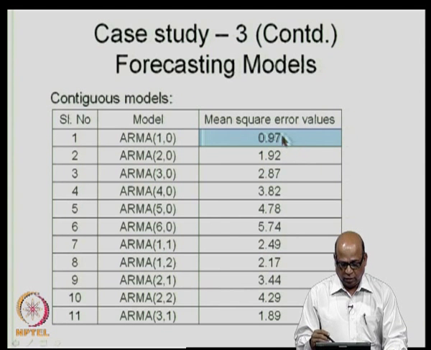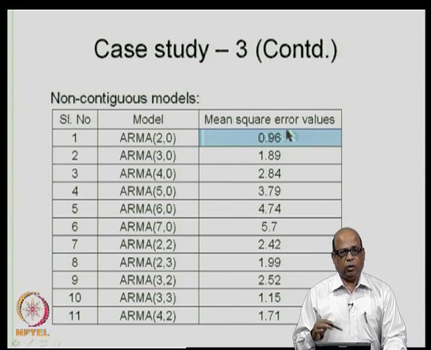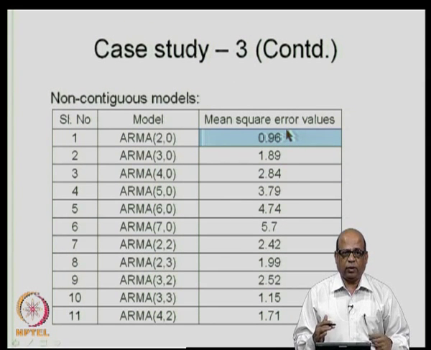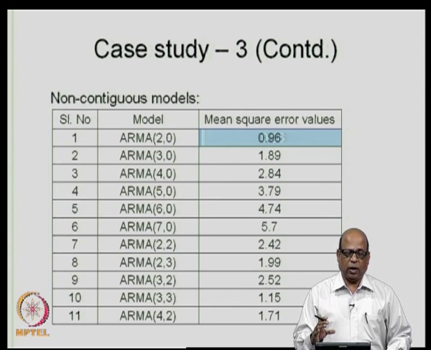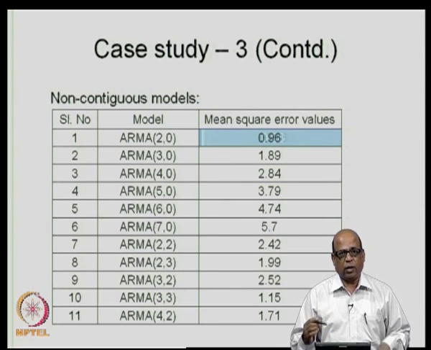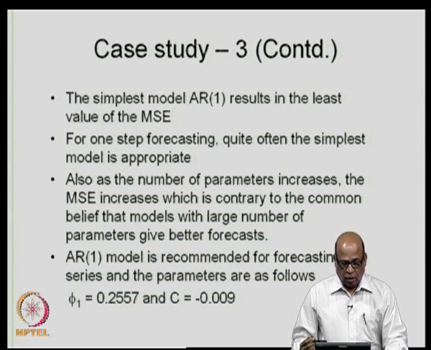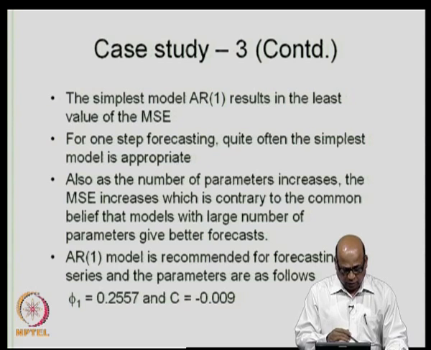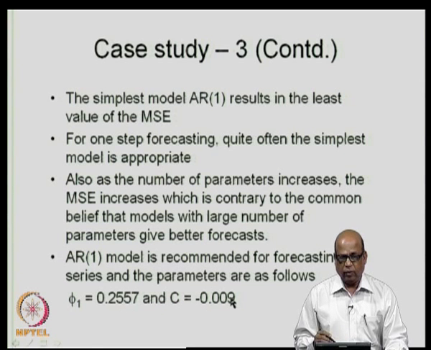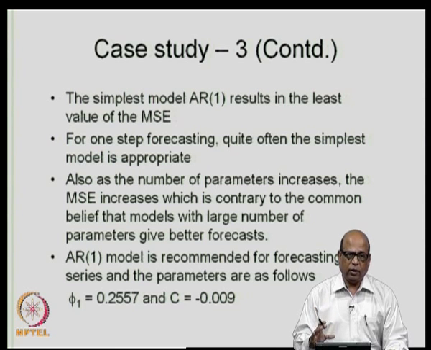Now, both of these yield almost the same mean square error value. So, you can use one of the two, and as I said, we use the model which has the lower number of parameters. In this particular case, it will be the ARMA 1,0 model. So, for the ARMA 1,0 model, we again give the parameters: phi 1 is 0.2557 and C is minus 0.009. Remember that we are applying these models to the standardized series, and that is why you get these kinds of magnitudes.